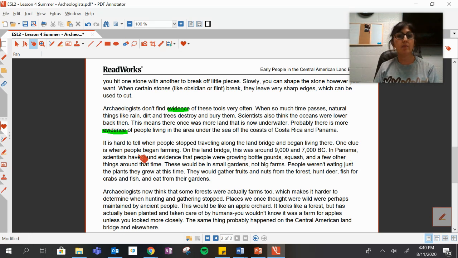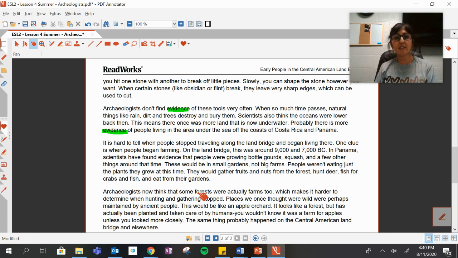In Panama, scientists have found evidence that people were growing bottle gourds, squash, and a few other things around that time. These would be in small gardens, not big farms. People weren't eating just the plants they grew at this time. They would gather fruits and nuts from the forest, hunt deer, fish for crabs and fish, and eat from their gardens.